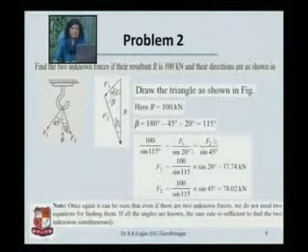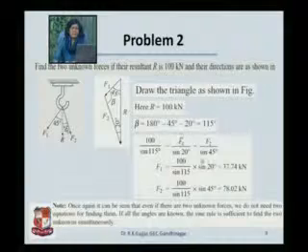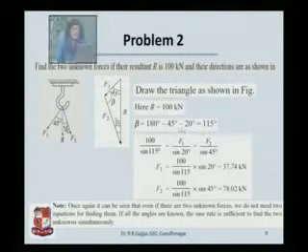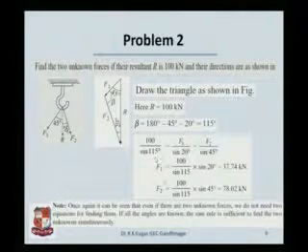Once again, this is equal to F2 divided by sine of the opposite angle, sine of 45. Use any of these two expressions and you will be able to get F1 as well as F2.